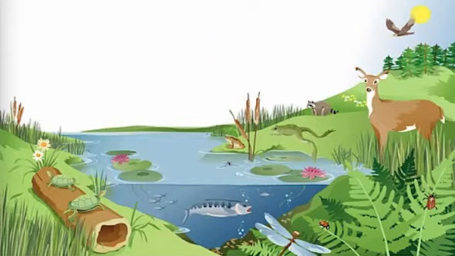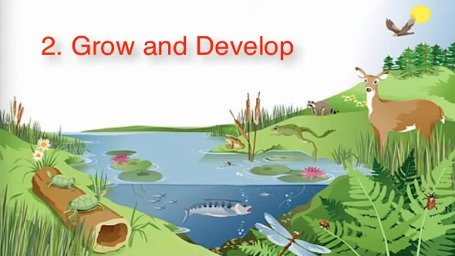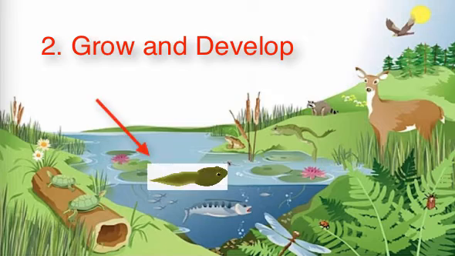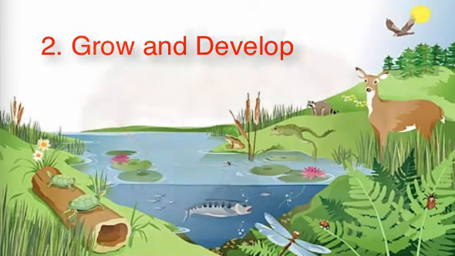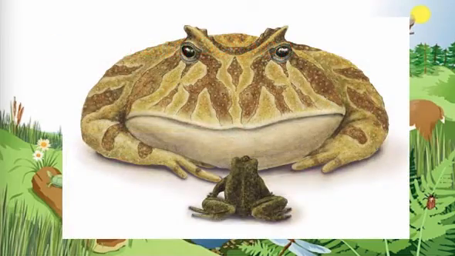Living things grow and develop. This means if something is alive, it will go through some stage of growth and development during its life. Growth is simply getting bigger, while development is changing into a different form. For example, a tadpole develops into a frog and then grows into a bigger frog.